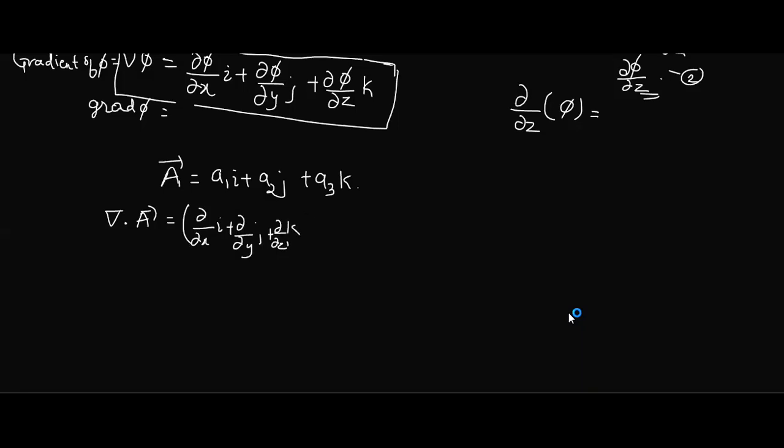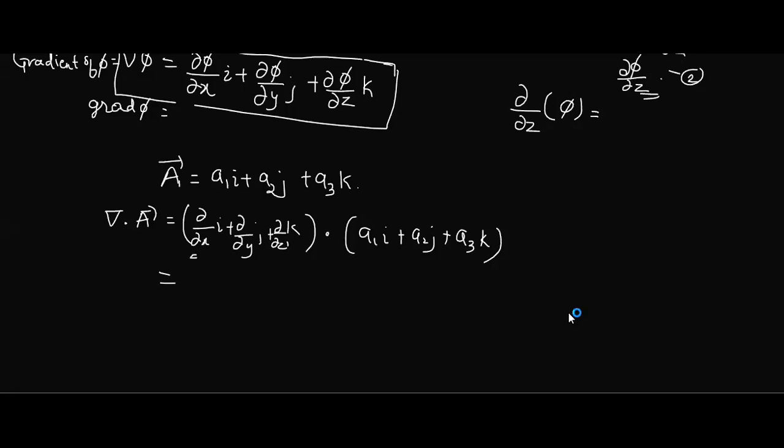So what is my A? This is A1i plus A2j plus A3k. Now, what A1, A2, A3 I have taken, they are actually the functions of x, y, z. Now, how do you take the dot product of two quantities? You multiply the corresponding coefficients, isn't it? Yes, ma'am. Yesterday we saw A1B1 plus A2B2 plus A3B3. I am applying the same concept.